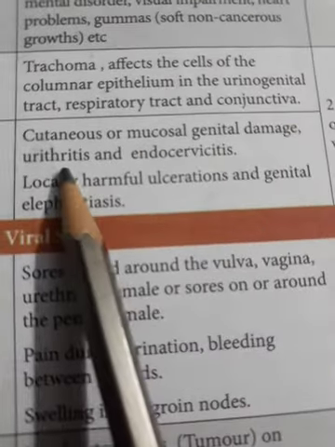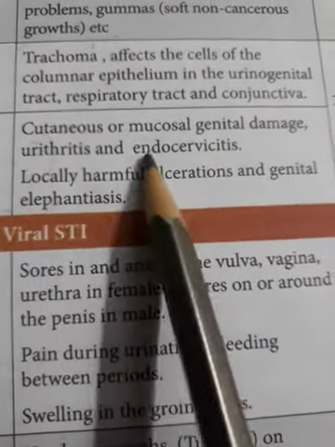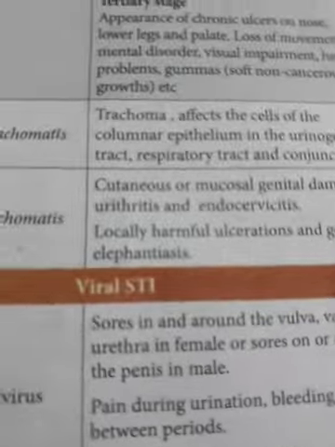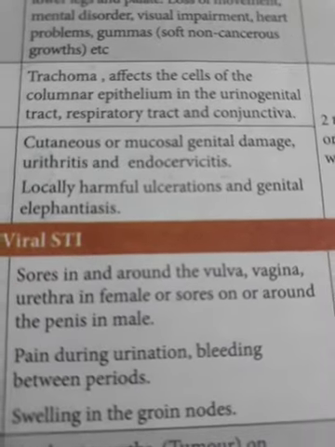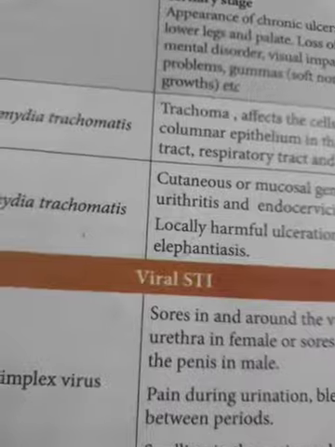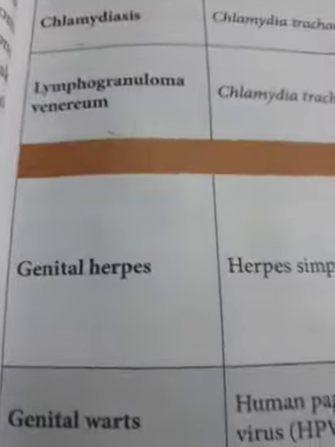It causes cutaneous, meaning skin, and mucosal genital damage, urethritis, endocervicitis, locally harmful ulcerations, and genital elephantiasis, where swelling will be there. Incubation period is 2 to 3 weeks up to 6 weeks. Both are the same.